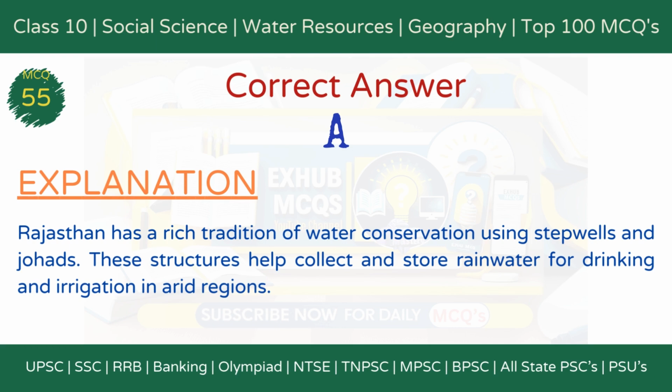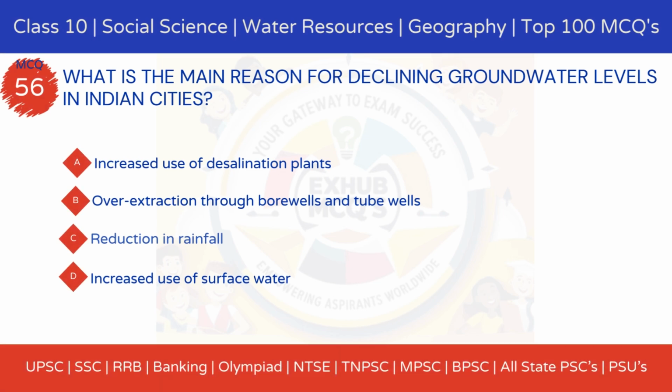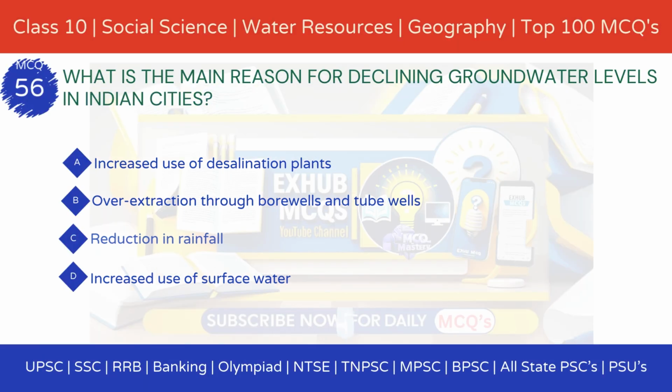Explanation: Rajasthan has a rich tradition of water conservation using stepwells and johads. These structures help collect and store rainwater for drinking and irrigation in arid regions. MCQ 56. What is the main reason for declining groundwater levels in Indian cities? Option A, increased use of desalination plants. Option B, over-extraction through borewells and tube wells. Option C, reduction in rainfall. Option D, increased use of surface water.